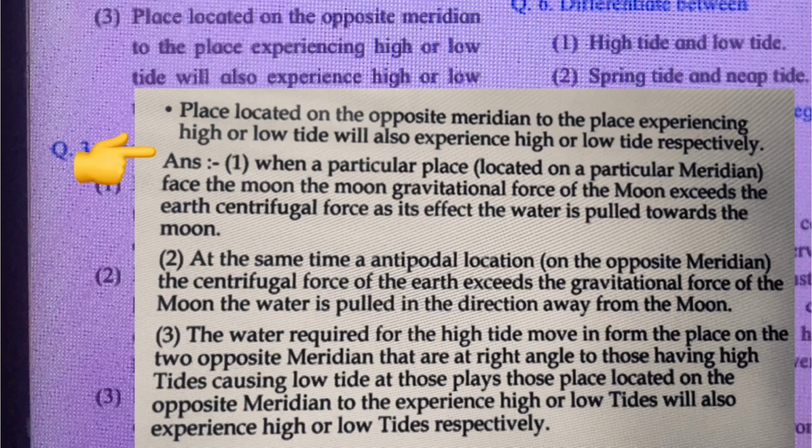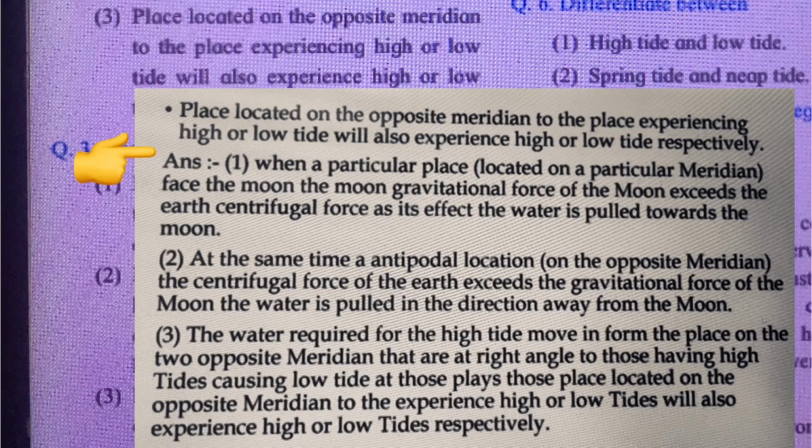Place located on the opposite meridian to the place experiencing high or low tide will also experience high or low tide respectively. Answer, when a particular place located on a particular meridian faces the moon, gravitational force of the moon exceeds the earth's centrifugal force. As its effect, the water is pulled towards the moon.